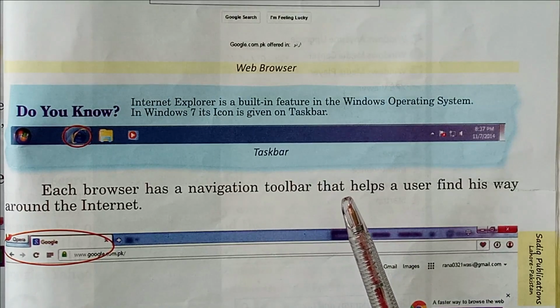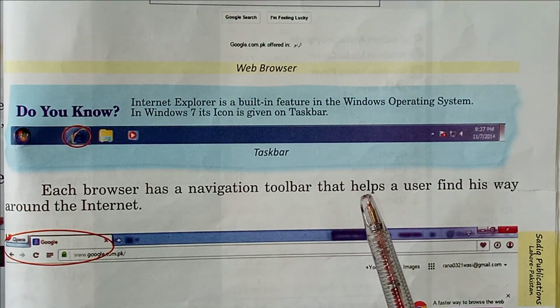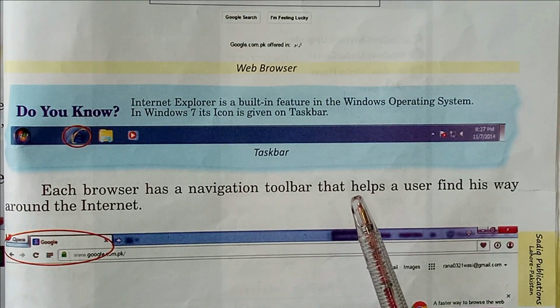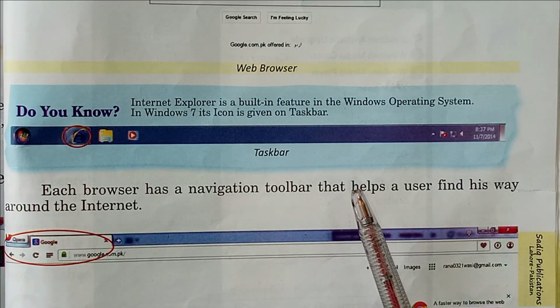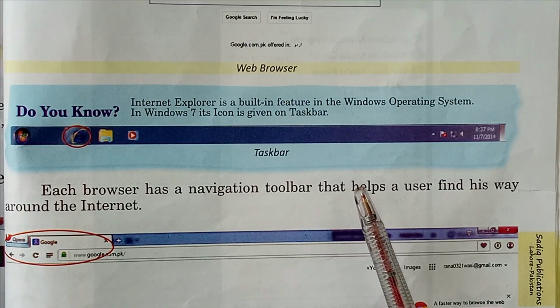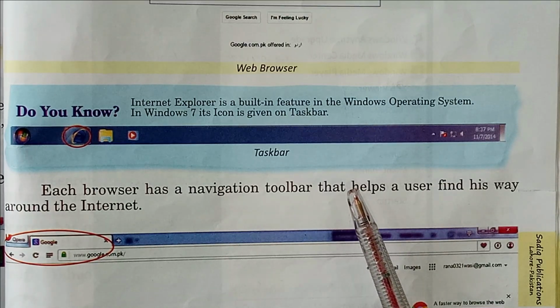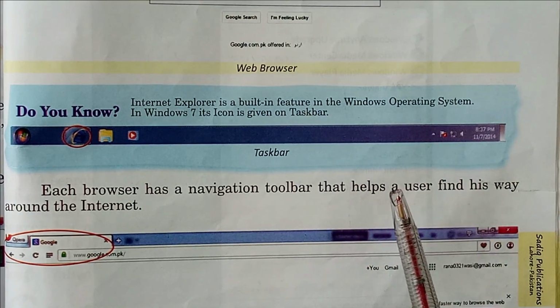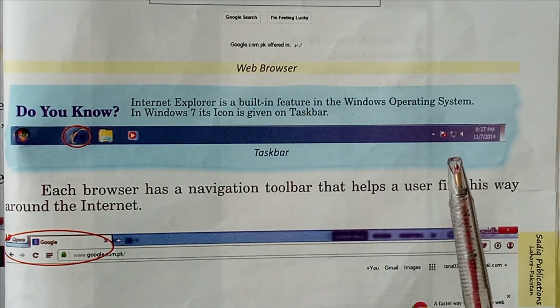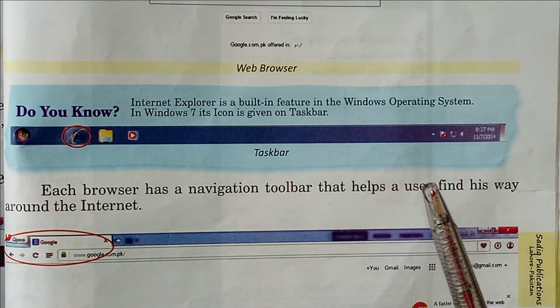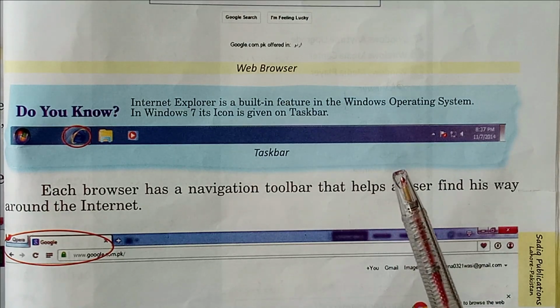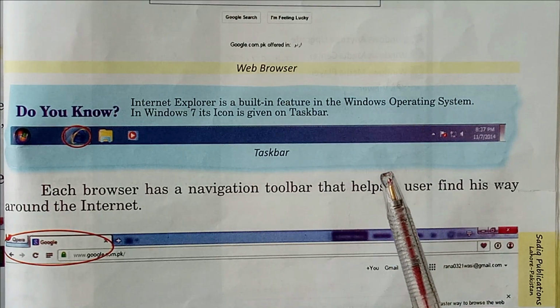Students, a web browser or simply browser is an application used to access and view websites. Common web browsers include Microsoft Internet Explorer, Google Chrome, Mozilla Firefox, and Apple Safari. The primary function of a web browser is to render HTML, the markup code used to design web pages. Each time a browser loads a web page, it processes the HTML, which may include text, links, and references to images and other items. The browser processes these items, then renders them in the browser window.